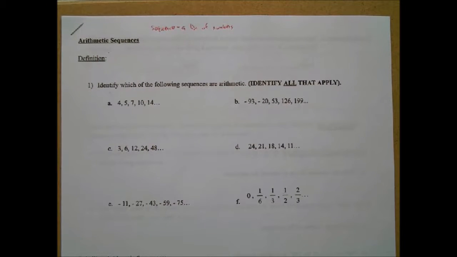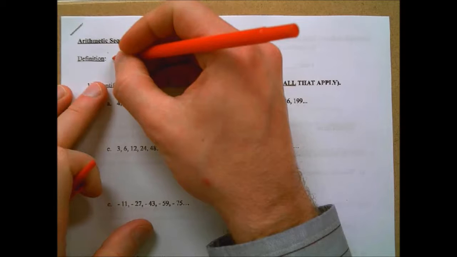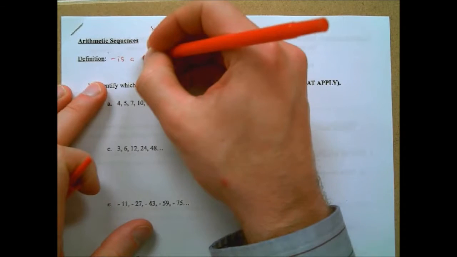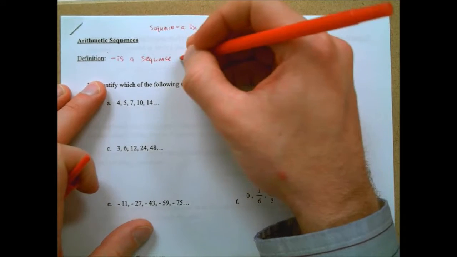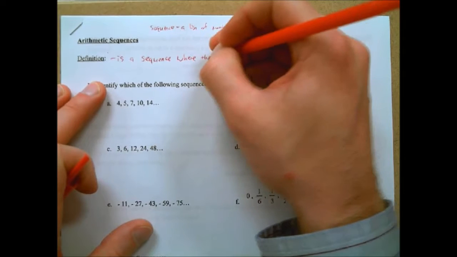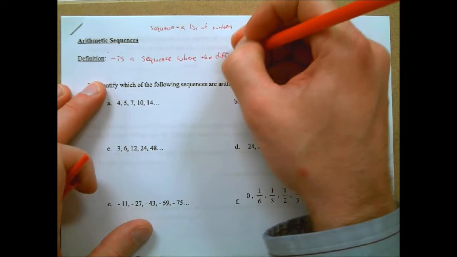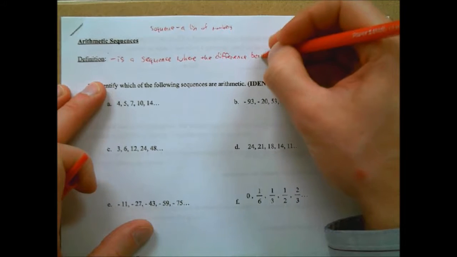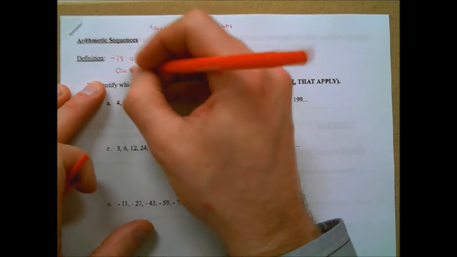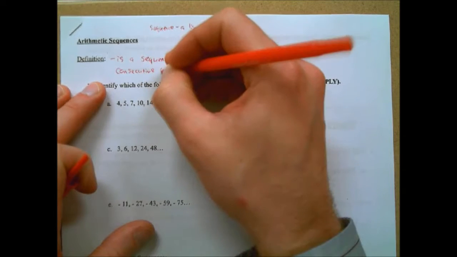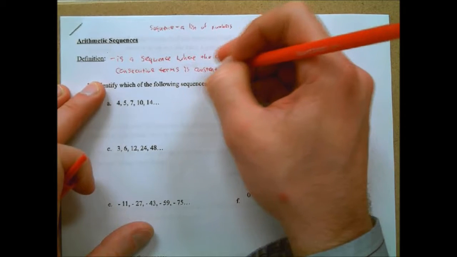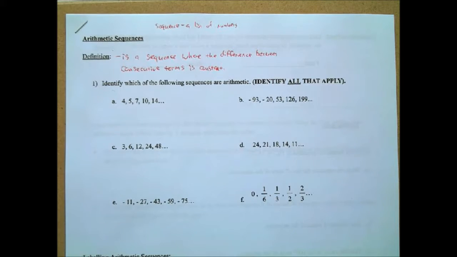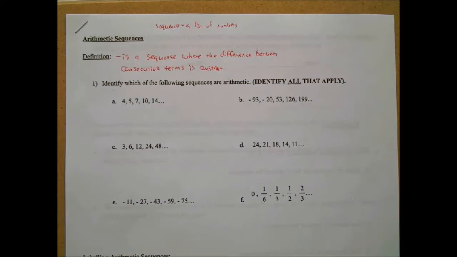So what makes an arithmetic sequence an arithmetic sequence? An arithmetic sequence is a sequence where the difference between consecutive terms is constant. All right, there's a lot of fancy words in there to describe what this means. A sequence where the difference between consecutive terms is constant.